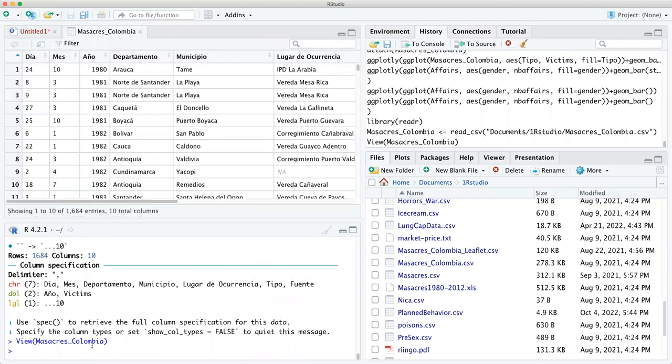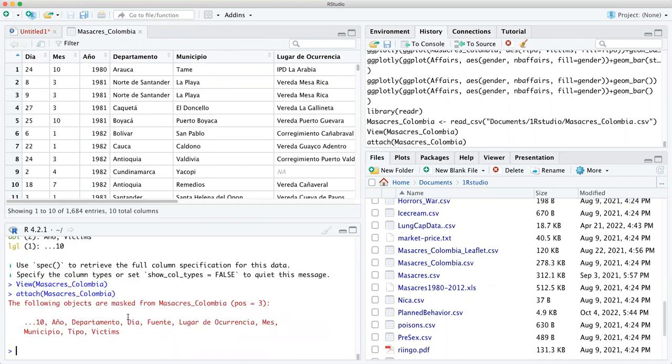Now, remember, you have to attach it. Let's go with attach. And then it bumps up there. Look at that. And then just the three letters, and it comes up, boom, massacres in Colombia.